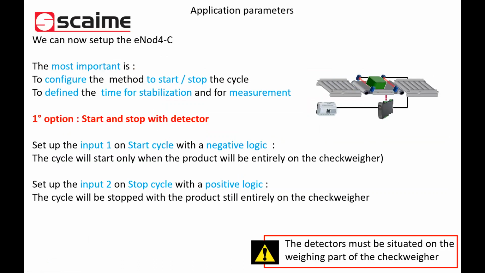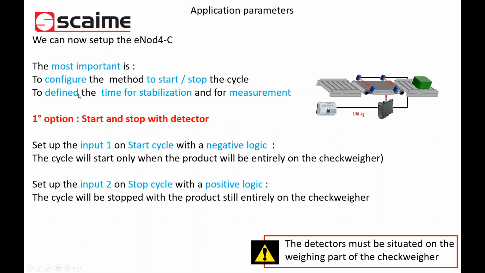So the most important thing to configure in the inot4C is the method to start and stop the cycle, and to define if you need a time for stabilization and if you need a time for measurement. The first option we will show here is the start and stop are managed by detectors.